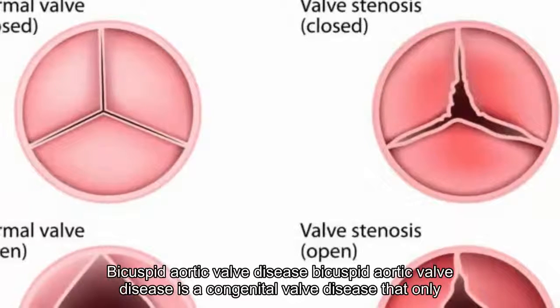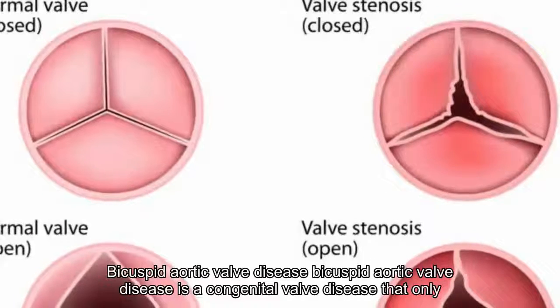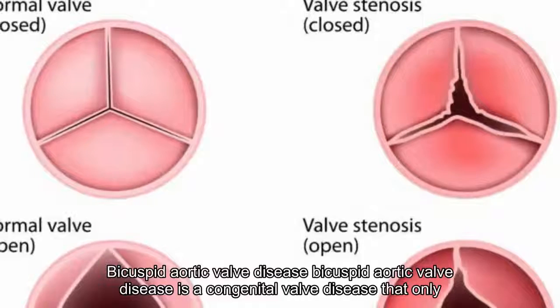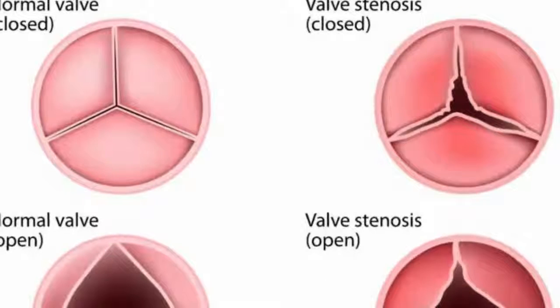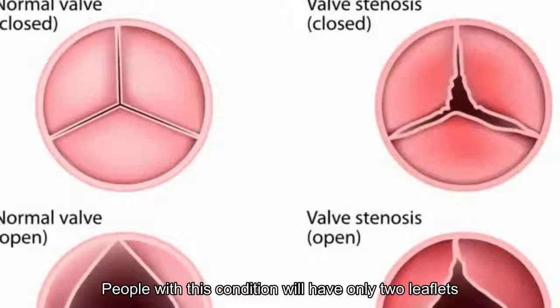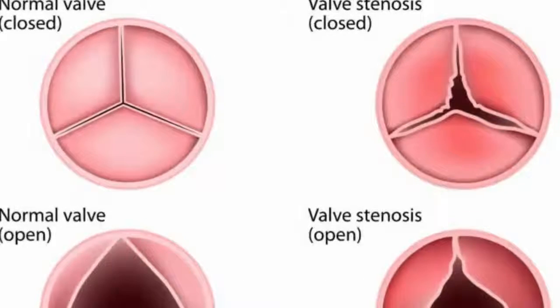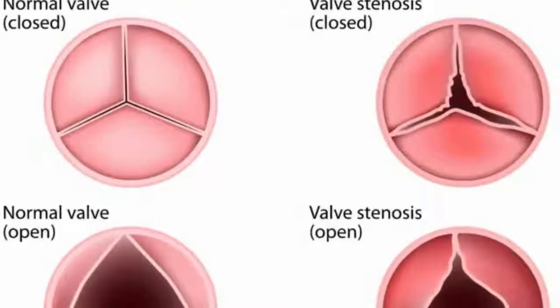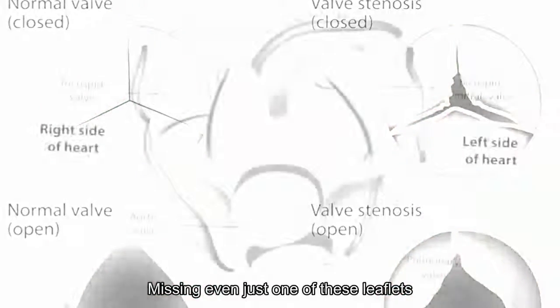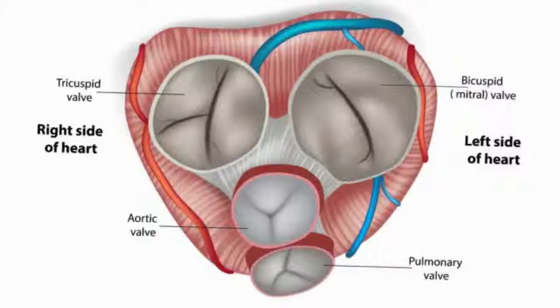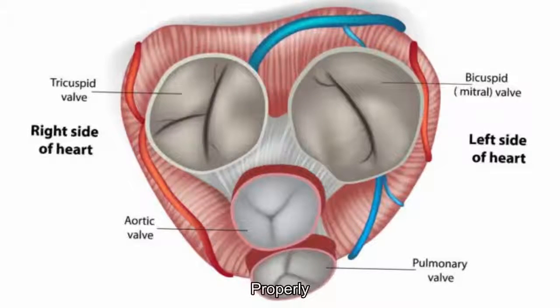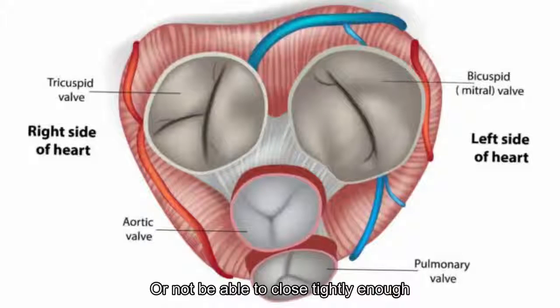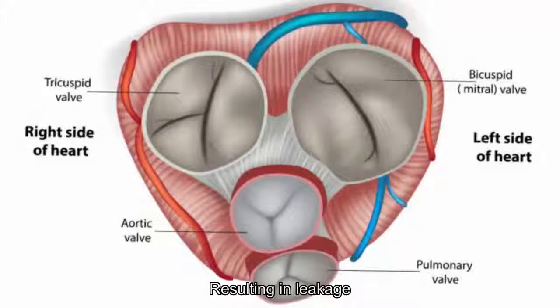3. Bicuspid aortic valve disease. Bicuspid aortic valve disease is a congenital valve disease that only affects the aortic valve, says WebMD. People with this condition will have only 2 leaflets or cusps on their aortic valve instead of 3. Missing even just one of these leaflets can cause the valve to malfunction, become stiff and be unable to either open and close properly, or not be able to close tightly enough, resulting in leakage.